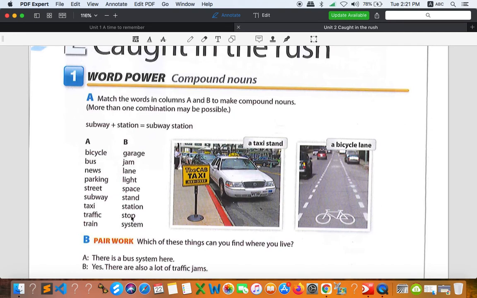For example, you want to travel from the Royal University of Phnom Penh to the international airport. There will be many bus stops, so the bus will stop from one place to another, and it takes so much time sometimes. So once again we have bus lane, bus station, bus stop, bus system.